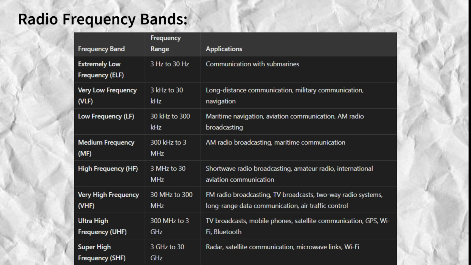Now, let's look at the medium frequency, MF, band. Frequency range, 300 kHz to 3 MHz. Applications.